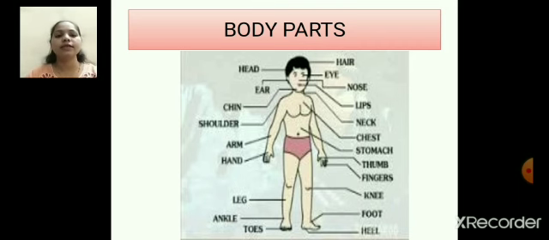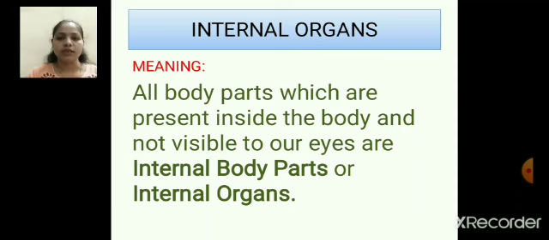Now let us see the next point, that is internal organs or internal body parts. All body parts which are present inside the body and are not visible to our eyes are internal body parts or internal organs. It means there are many different organs inside our body which we can't see with our eyes.